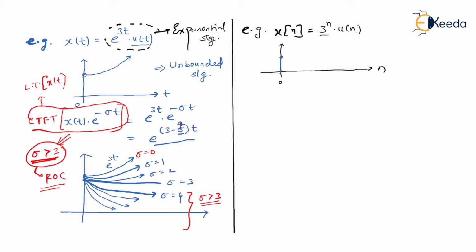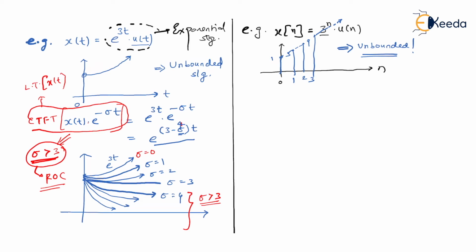So at n equal to 0, you will get 1. At n equal to 1, it will become 3. At n equal to 2, it will become 3 square, which is 9. So in a way, with increase in values of n, it will become like this. So if you see, this is quite unbounded in nature, am I right? This is unbounded in nature.